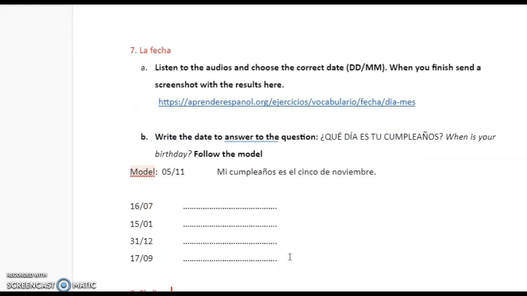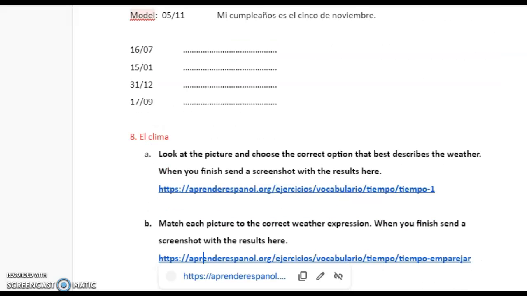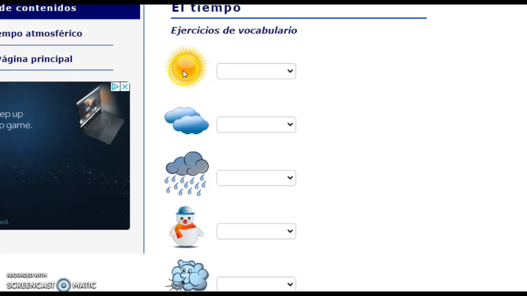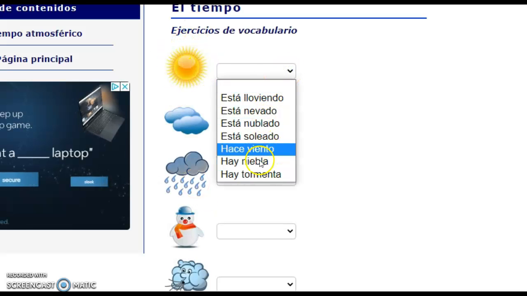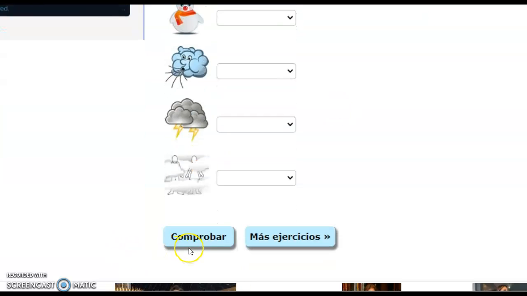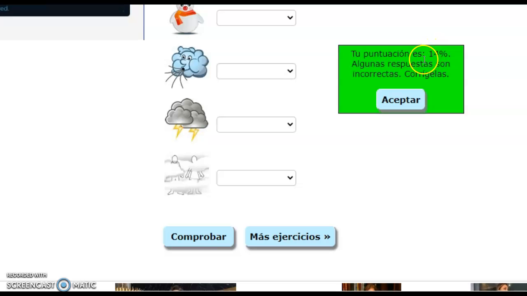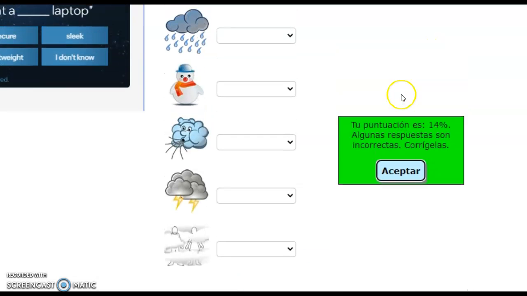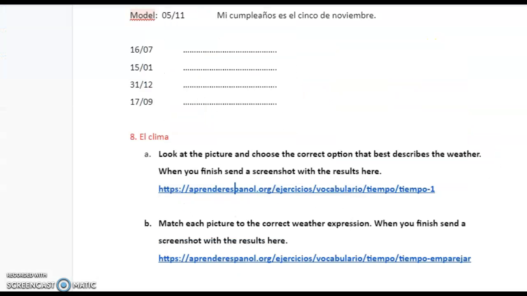Now, to finish this assignment, el clima, you are going to look at the picture and choose the correct option that best describes the weather. Okay, when you finish, send the screenshot here. Let's go here. So we have this picture. You choose what is the correct option. In this case, soleado. When you finish, comprobar. Of course, I just got this, but you are going to take a screenshot of your results, okay?